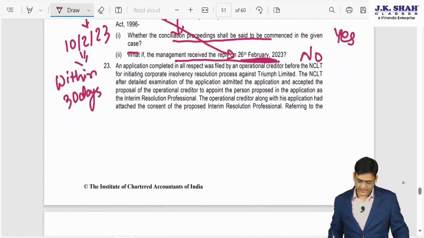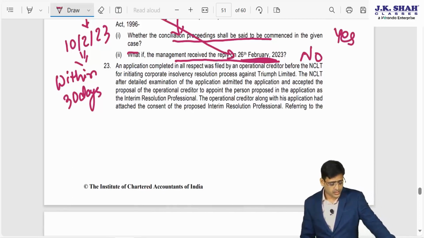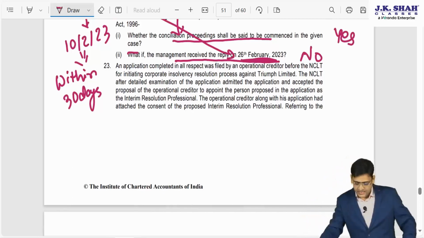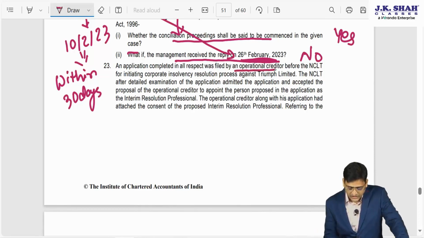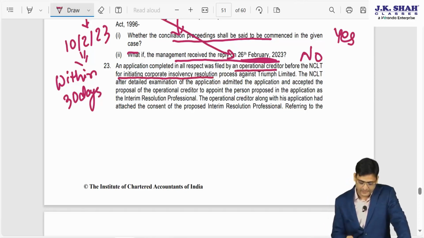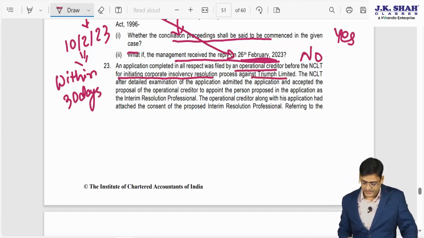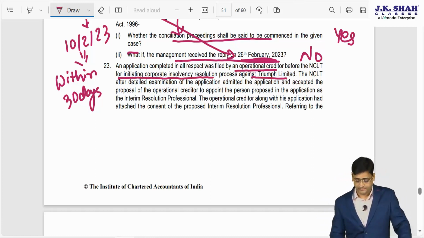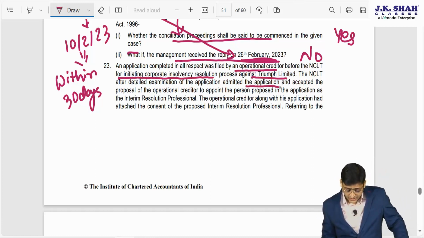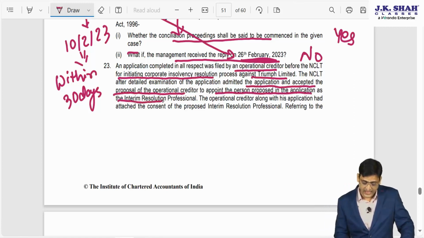Next question 23. It is from IBC. An application completed in all respects was filed by an operational creditor before the NCLT for initiating CIRP against Shrimp Limited. The NCLT, after detailed examination of the application, admitted the application and accepted the proposal of the operational creditor to appoint the person proposed in the application as the IRP. So we can say IRP got appointed.